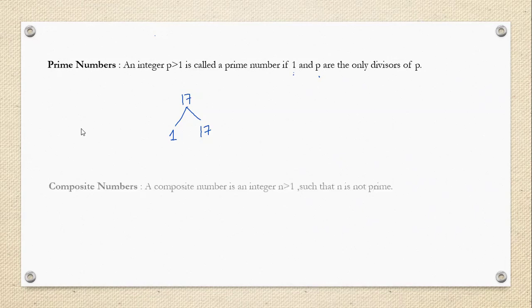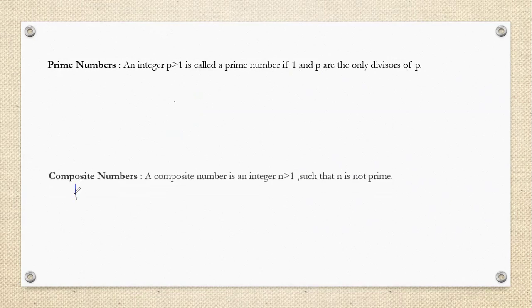Next definition, composite number. A composite number is basically a number which can be broken down into the multiple of 2 or more numbers. For example, here I write 18. 18 can be written as 9 multiplied by 2, and it also can be broken as 6 multiplied by 3, and even as 3 multiplied by 3 multiplied by 2, like this.